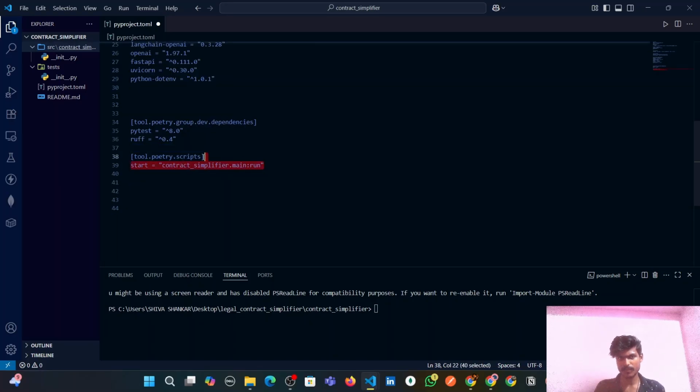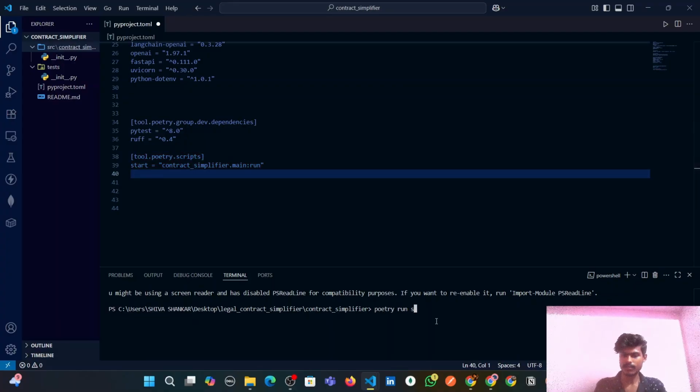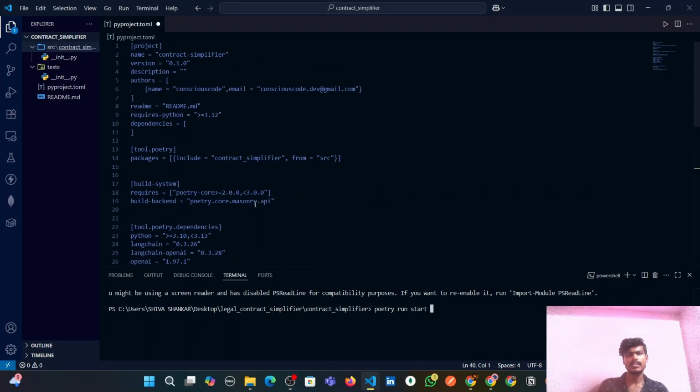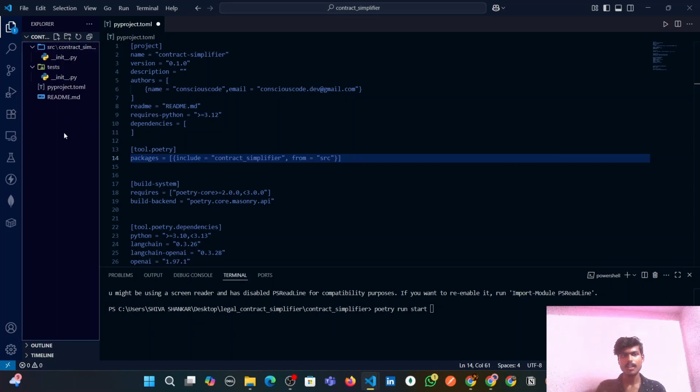You can also see this scripts block, guys. This means you can simply run poetry run start. You can simply write this command instead of writing the full Uvicorn command every single time. And you should also see this block which tells Poetry where the source code lives. Here it is telling that the source code is inside the contract simplifier folder, which is inside the src folder. If this line is not there, the imports will break, guys. Because of this line, Poetry will understand the source code is not in the root directory, but inside the contract simplifier folder, which is inside the src folder.